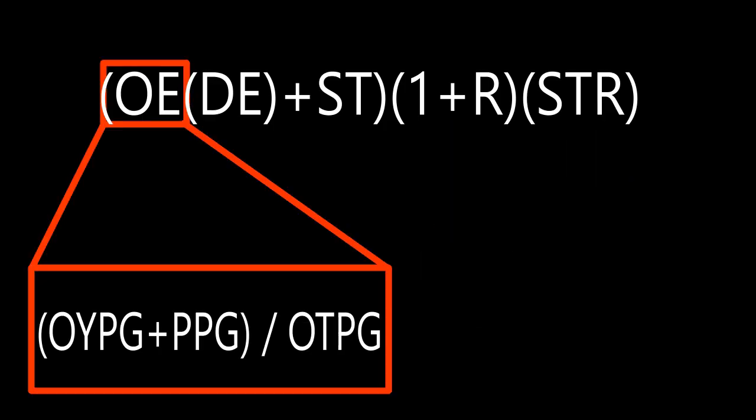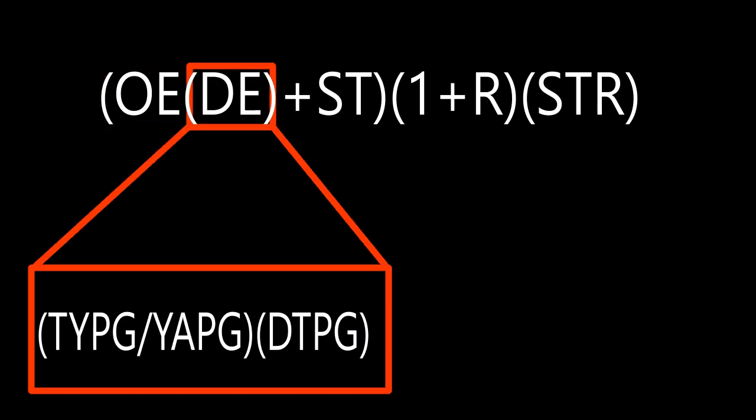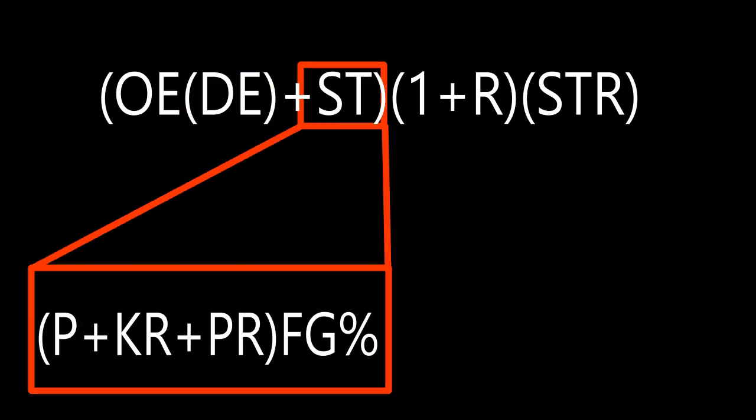Offensive efficiency is gauged through a team's offensive yards per game, added with the points per game, and then that total is divided by the amount of offensive turnovers per game they committed. The defensive efficiency multiplier is the average of opponents' yards per game divided by the team's yards allowed per game, then times the turnovers per game the defense forced. Special teams efficiency takes into consideration a team's average yards per punt, yards per kick return, and yards per punt return. Added those together, then times it by the field goal percentage.